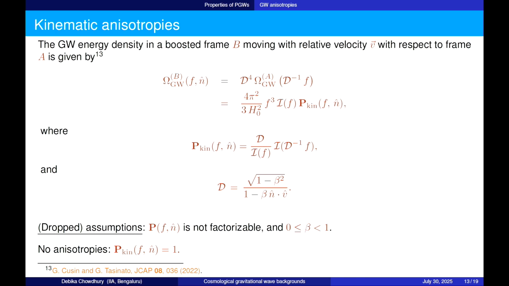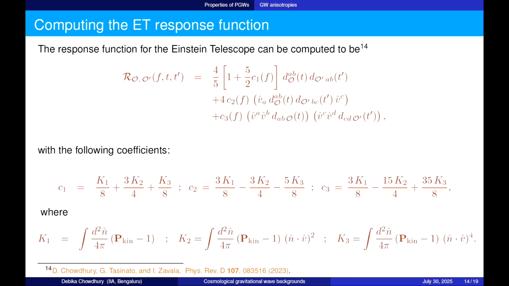So from here you can see that if this P factor is 1, then we basically have no anisotropies, it's an isotropic signal. Usually when anisotropies are studied, this P is separated into two components, one depending only on frequency, one depending only on direction. But for kinematic anisotropies, we actually cannot use this separability concept. So we do not consider this to be separable, and we can also consider any possible values of beta.